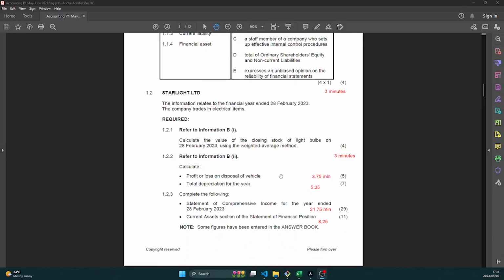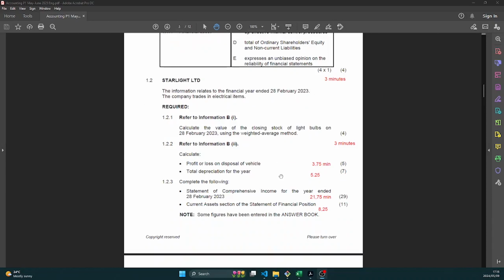How easy was that? So the next one, you are told that the information relates to the financial year ended 28 February 2023, and the company trades in electrical items, okay? So 1.2.1, you are required to calculate the value of closing stock of light bulbs at year end using the weighted average method. Now you are also told to refer to information B1.